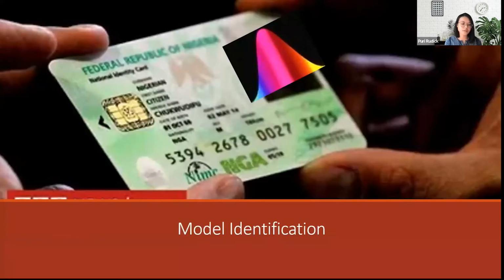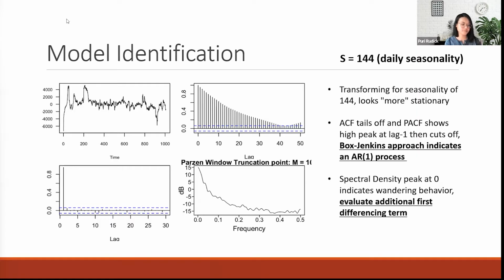Now, Rick is going to walk us through the model ID checks. Thanks, Puri. Puri mentioned earlier on the spectral density plot that it was associated with a daily seasonality. So we started by differencing for that seasonality. It stationarized the data, and based on the ACF and PACF plots, the Box-Jenkins approach would indicate an AR1 process beyond the seasonal difference. The spectral density also has a dominant peak at 0, though, indicating some wandering.